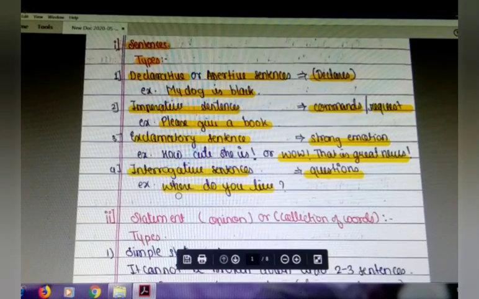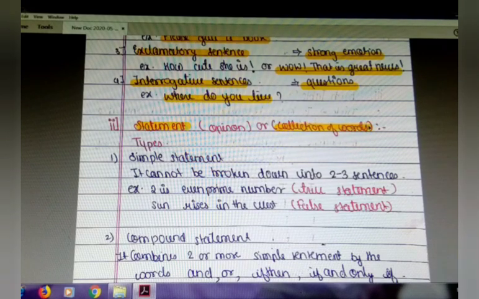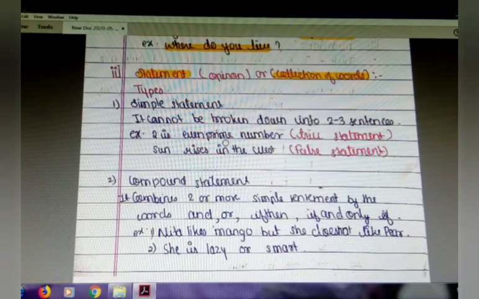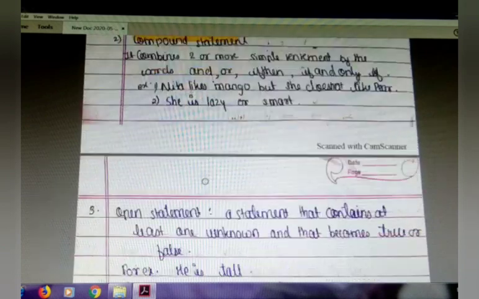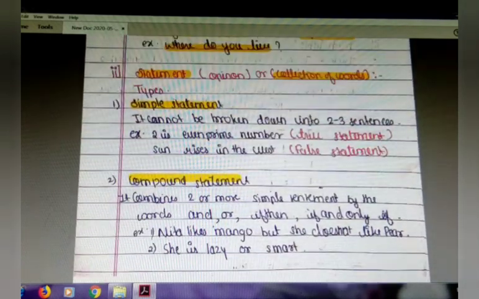The next topic we are going to learn is statements. A statement is a collection of words. There are 3 types of statement: simple statement, compound statement, and open statement. Now we are going to learn the simple statement.